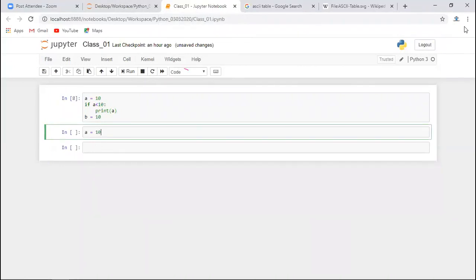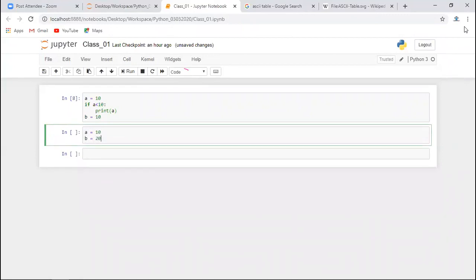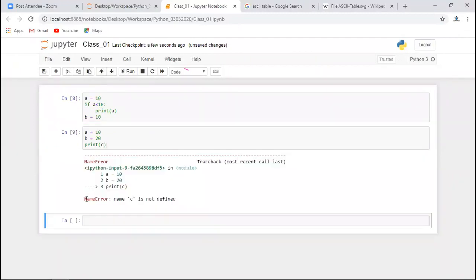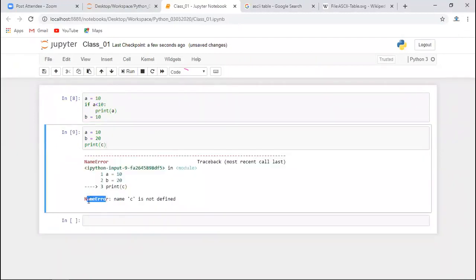If you are writing a is equal to 10, then b is equal to 20, and then let's say you are writing print c. If you run this code, it will give you one error which is called name error. Now you can see here you are not getting a syntax error. You are getting a name error here. So apart from syntax error, most of the errors which you get are called runtime errors.